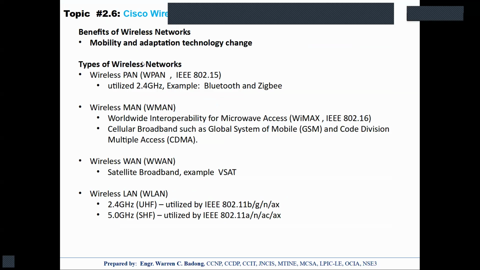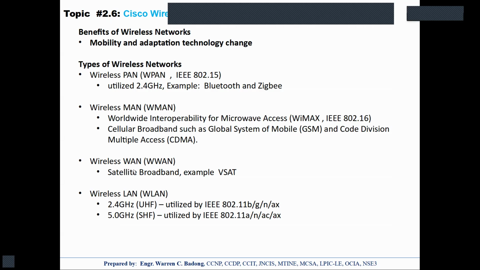Okay. So let's talk about wireless technology. So, different types of wireless network. I know you're familiar with this one, the Bluetooth, no? Also, we have this category of what you call wireless MAN. So ito yung ating mga WiMAX, no? GSM, CDMA, okay? And of course, our wireless WAN, like our satellite. So that's a good example there. We also have what? The Starlink now, right?